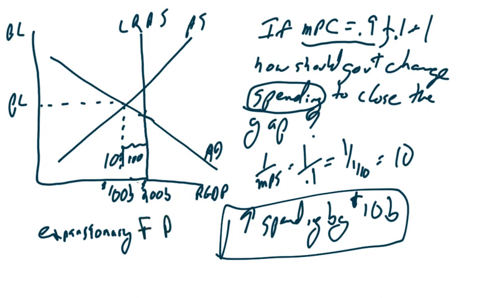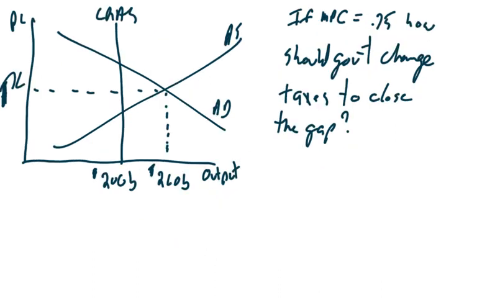Now let's move on over here again. Okay, once again, we're overextended. We're at $260 billion of output, but we need to be at 200 billion. We have 60 billion too much. And if our MPC is 0.75, how should government change taxes to close the gap?